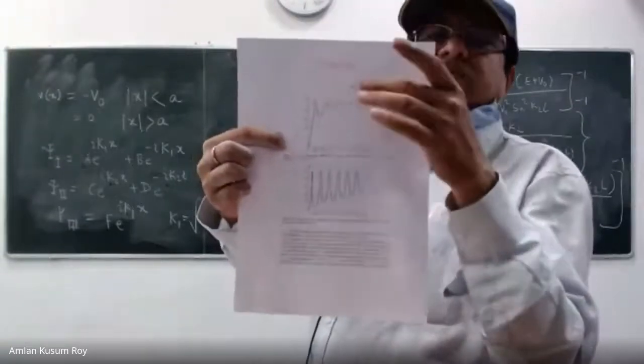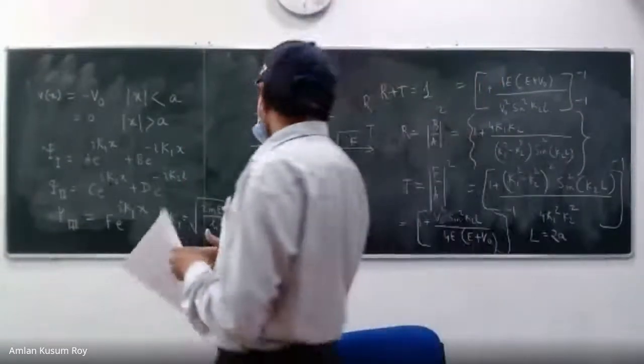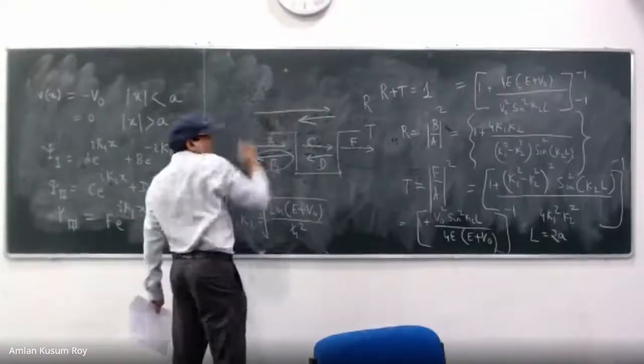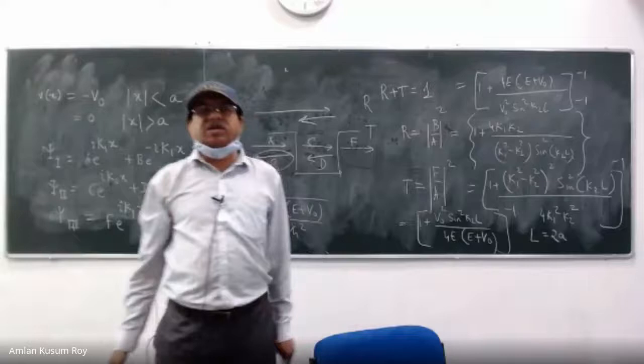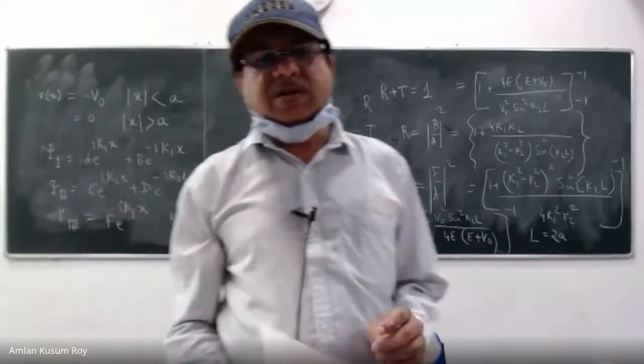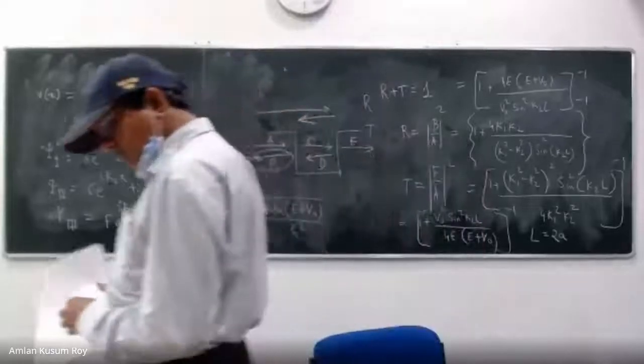So these are the limits of this expression. That means if my energy E is very, very much higher than V0, only then do I see that it tells me what I expect from classical mechanics. You understand? So that is a very important difference.